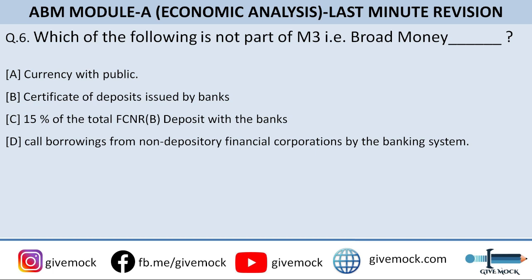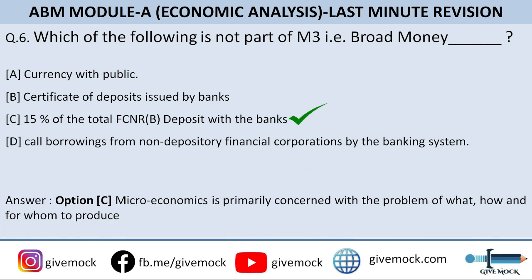So let me tell you the correct answer. The correct answer to this question is option C. Many of you must be thinking that option D is the correct answer, but option C is the correct answer. Okay, 15% of the total FCNR deposit with the banks is not part of broad money, because FCNRB deposit is not part of broad money. Okay,